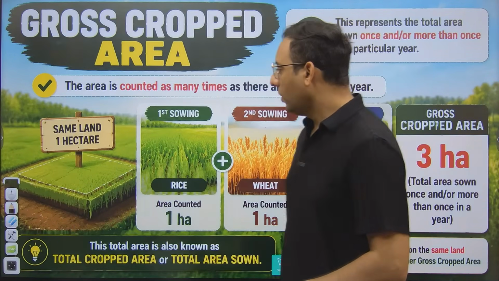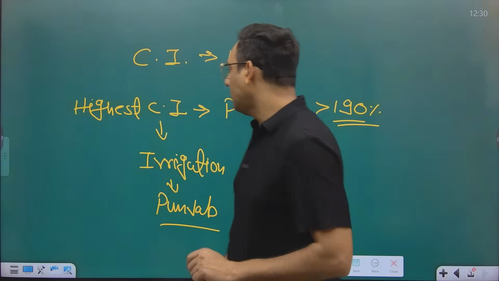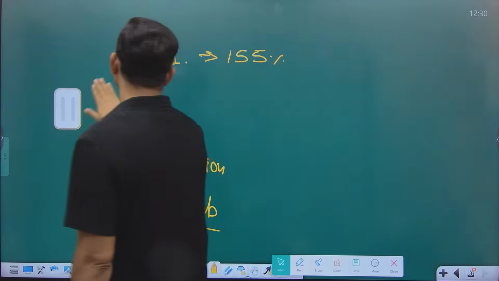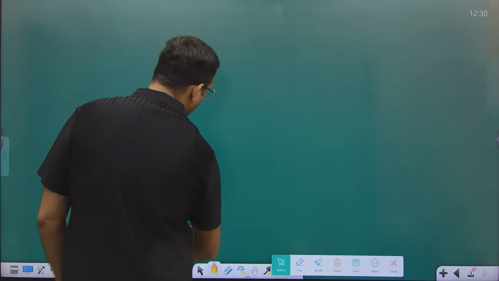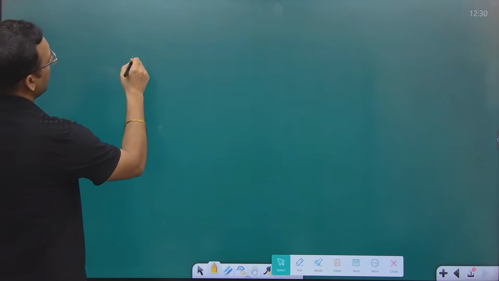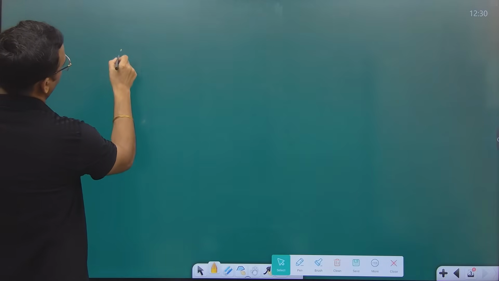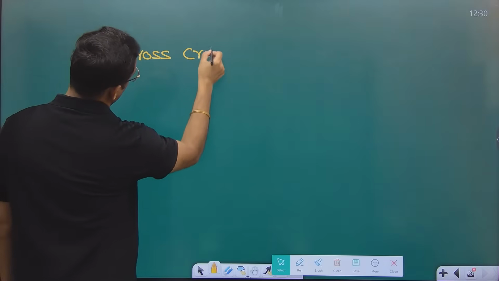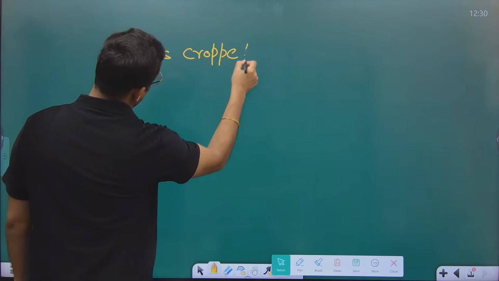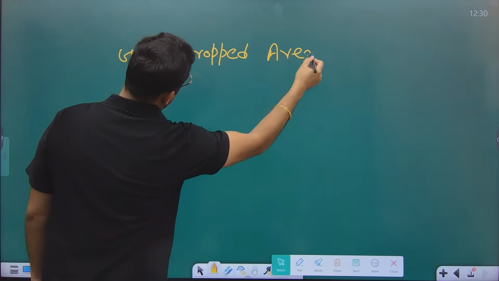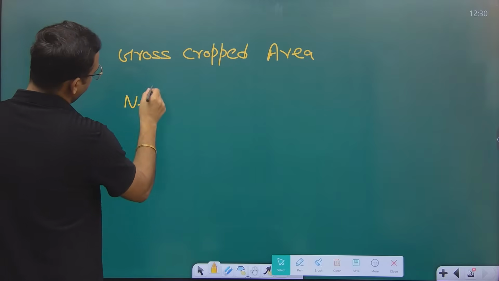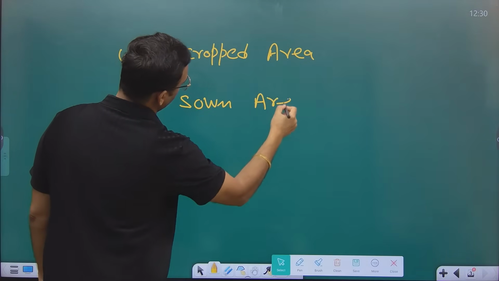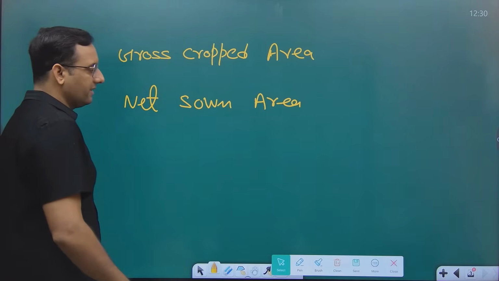Okay, now for cropping intensity, two terms are very important, because before you understand the concept of cropping intensity, you should know about the two terms. One is gross cropped area and second is net sown area. Now, what is the difference between the gross cropped area and net sown area? So guys, what is the difference?